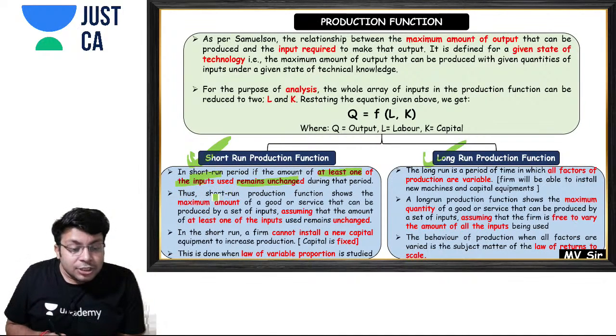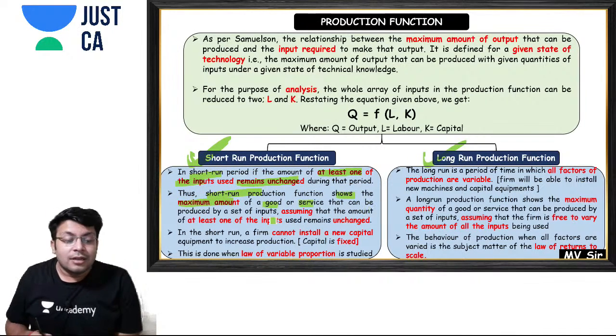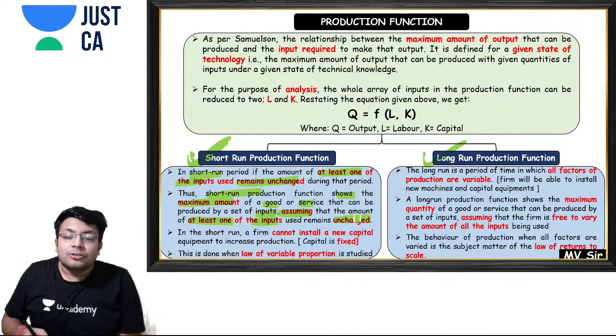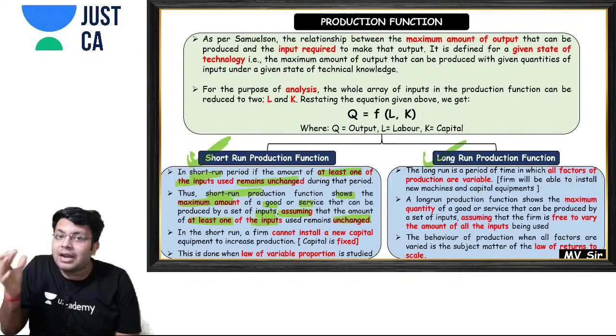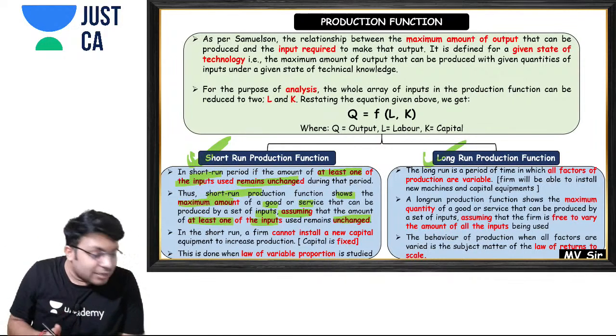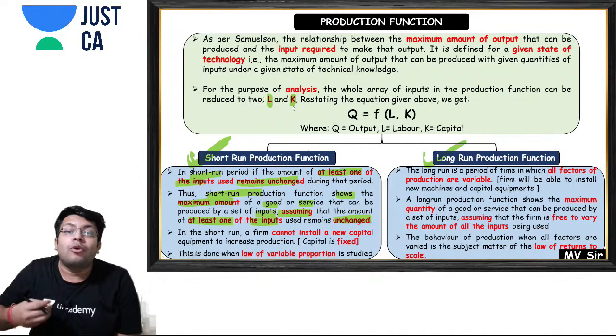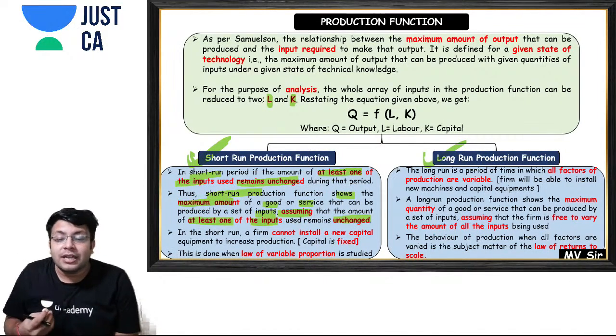The short run production function shows the maximum amount of good or service that can be produced by a set of inputs, assuming that at least one of the inputs remains unchanged. For our further analysis, we are considering only labor and capital. So what do we assume as constant in the short run?